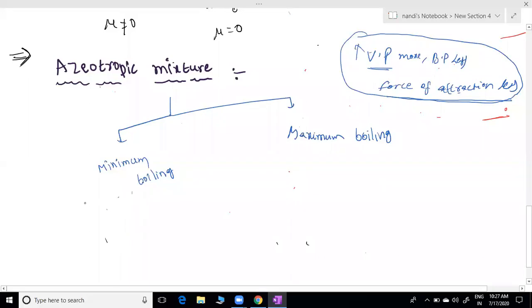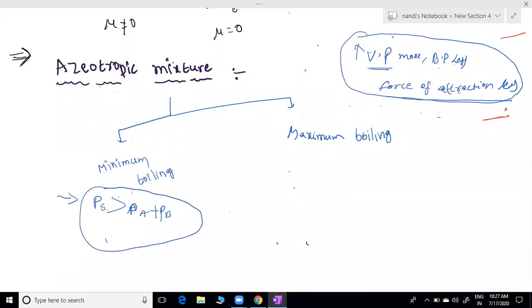So more vapor pressure means positive deviation or negative deviation? Vapor pressure is more than PA plus PB, suppose. That is positive deviation. Minimum boiling azeotropic mixture shows more positive deviation from Raoult's law. Can you note down that point? Please note down: minimum boiling azeotropic mixture and maximum boiling azeotropic mixture. Minimum boiling shows more positive deviation from Raoult's law.